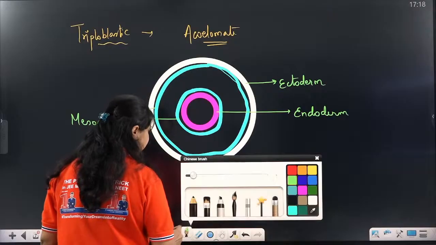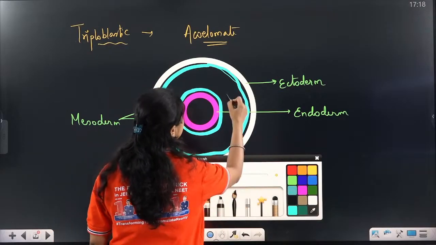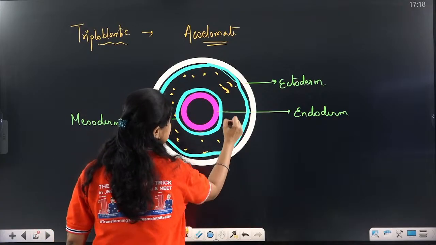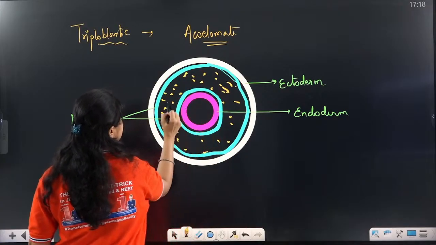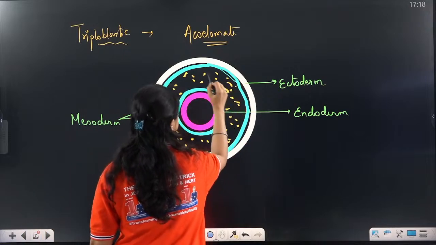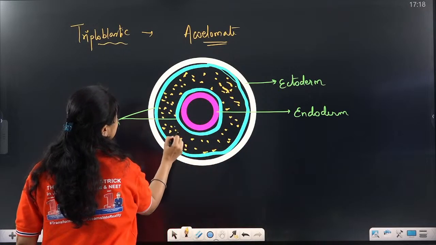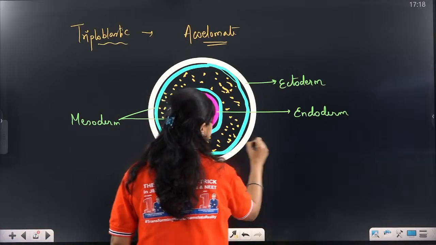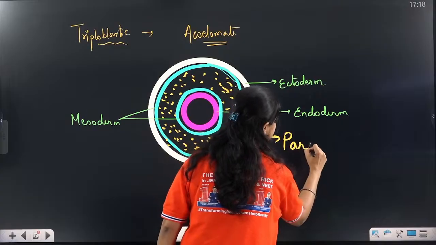Why? Because there is a tissue present in between the ecto and endoderm. It is not an empty space. This space is filled with a tissue. This tissue name is quite unique. It is called a parenchyma tissue. Yes, you heard it right.